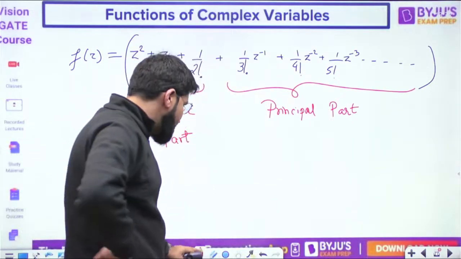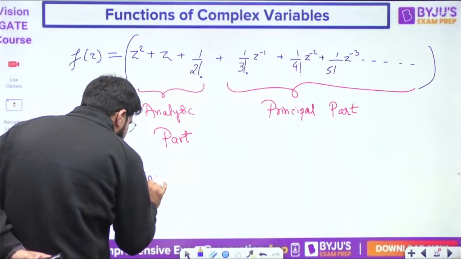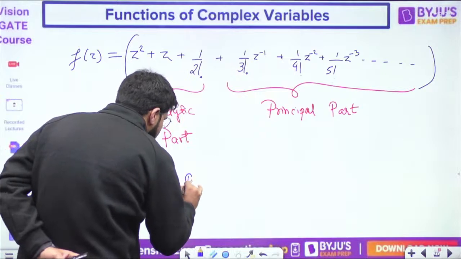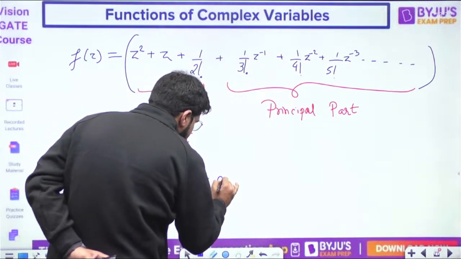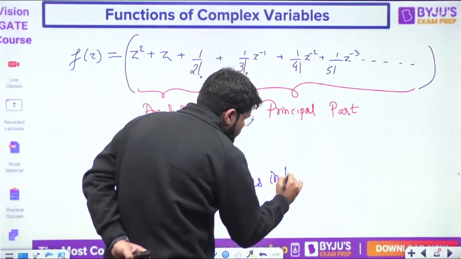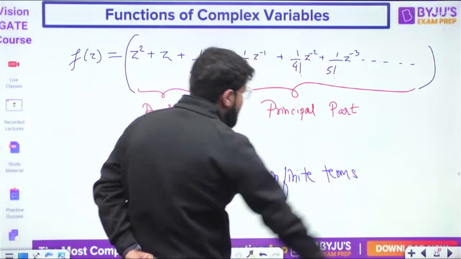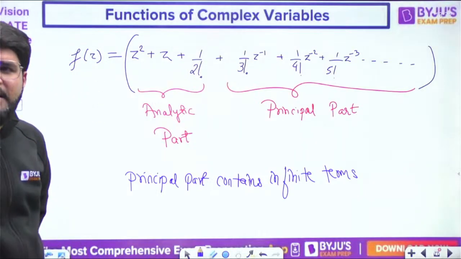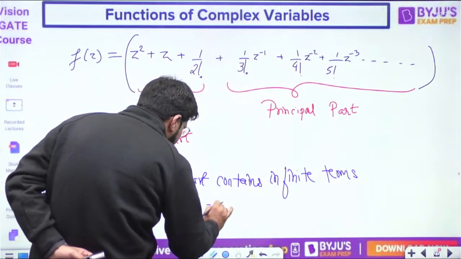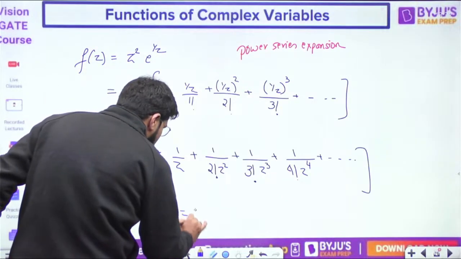Whenever the principal part contains infinite terms, then z equal to 0 is a pole.